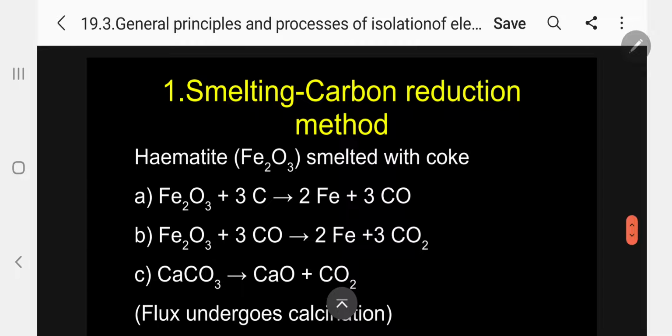Coming to smelting, now I am giving some examples. Hematite, Fe2O3, is smelted with coke, heated with coke. Let's say Fe2O3, when I am heating with 3 moles of carbon, it produces 2 moles of iron and 3 moles of carbon monoxide. What is happening now? The carbon monoxide will also further undergo reduction.